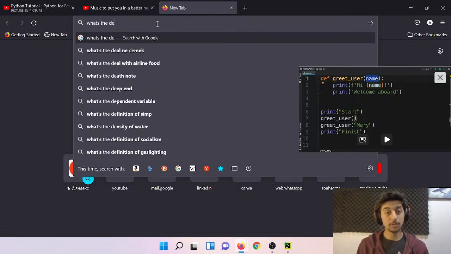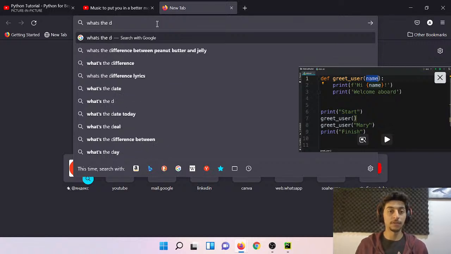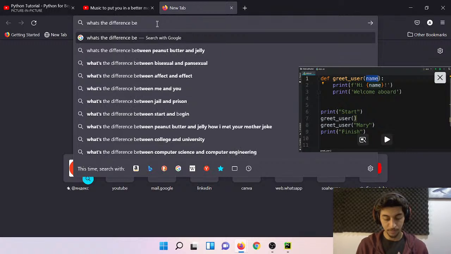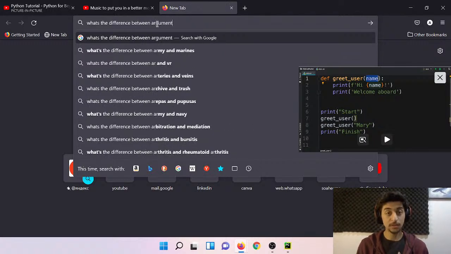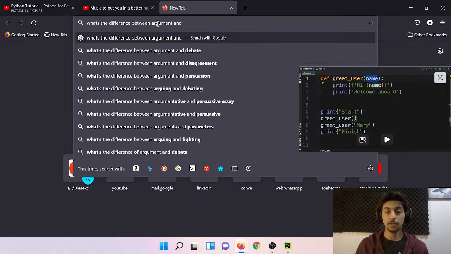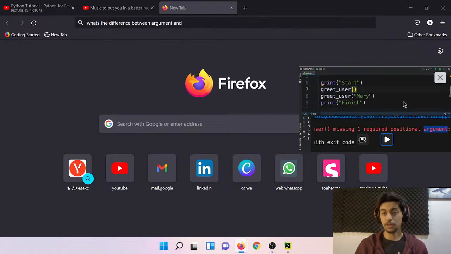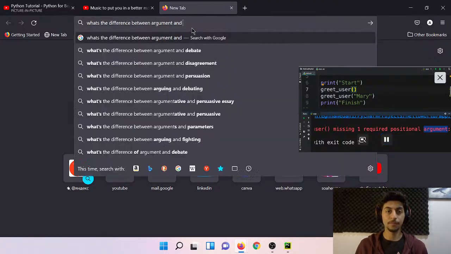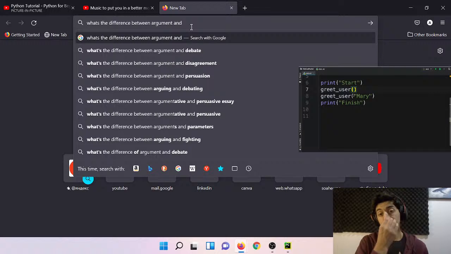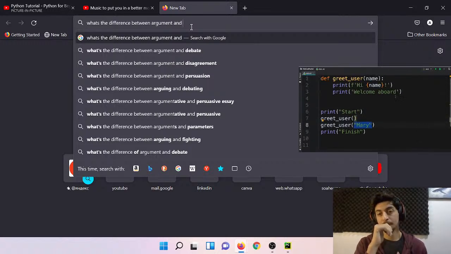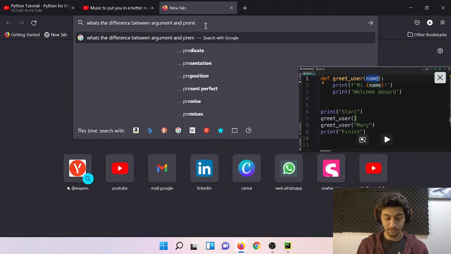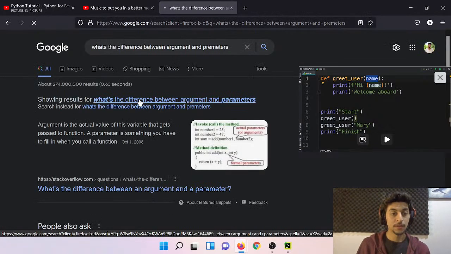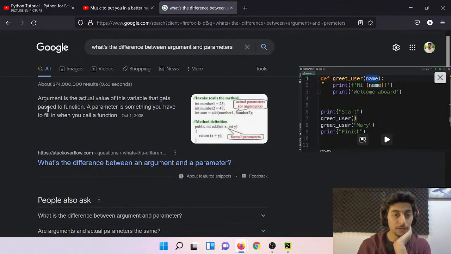What's the difference between arguments and parameters? Can you go back? Argument is the actual value of the variable that gets passed to a function.